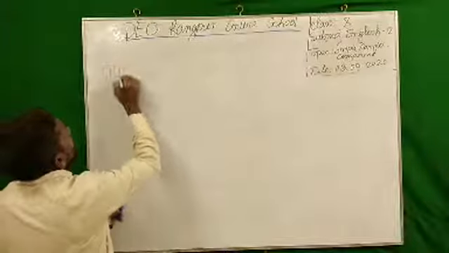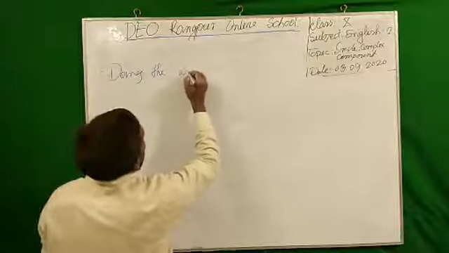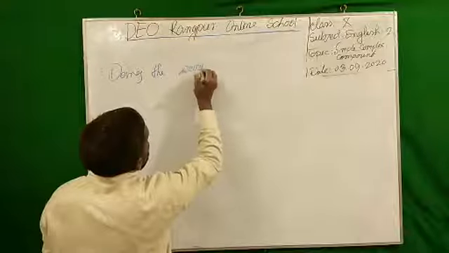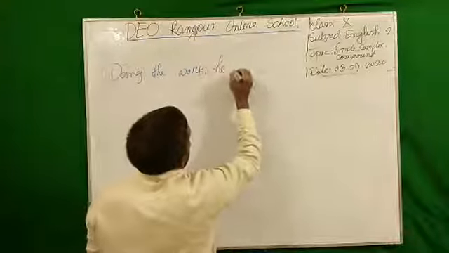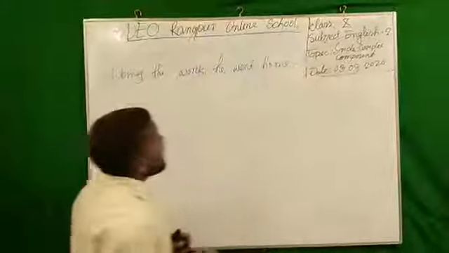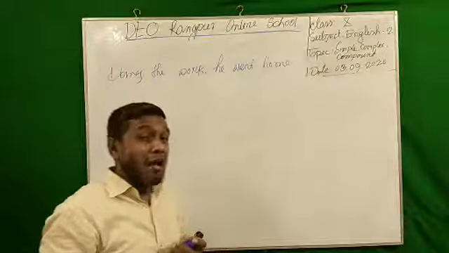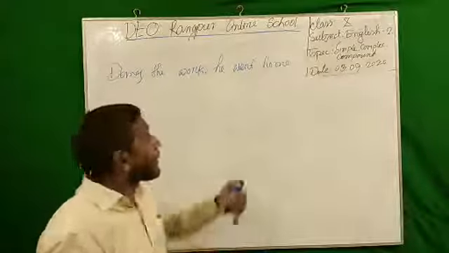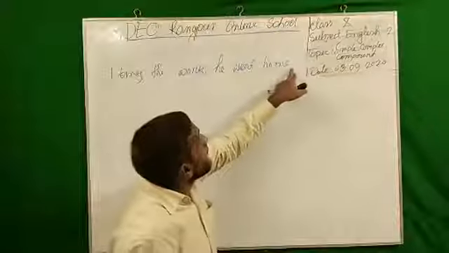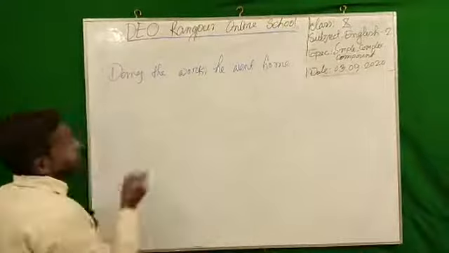If I write, doing the work, he went home. Now my question to you: tell me how many clauses are in this sentence, because this is a single sentence.